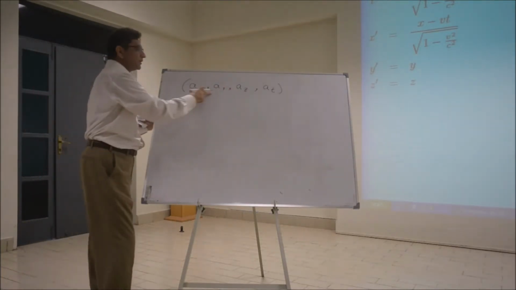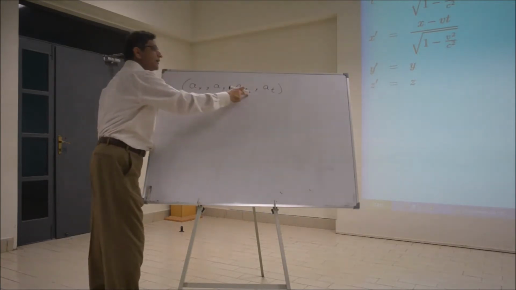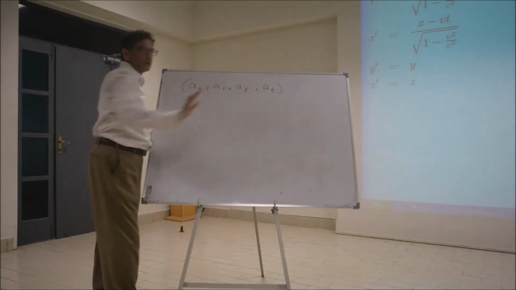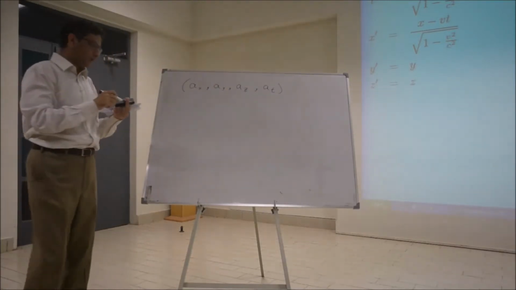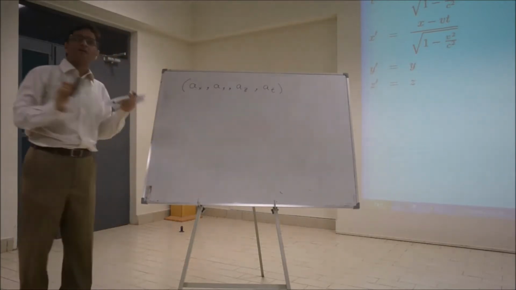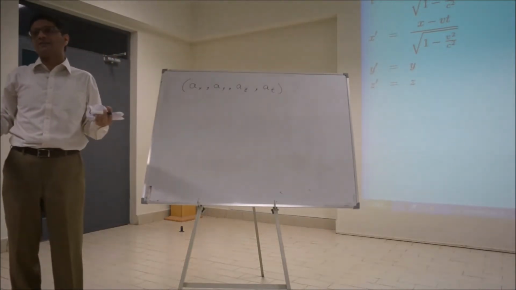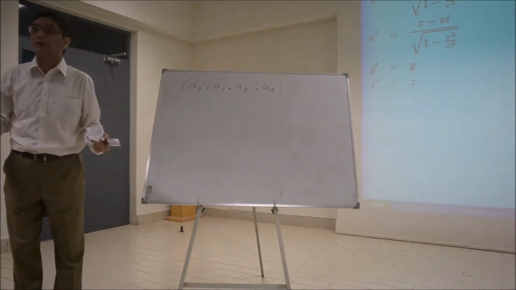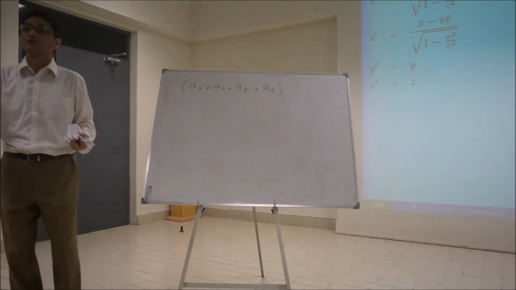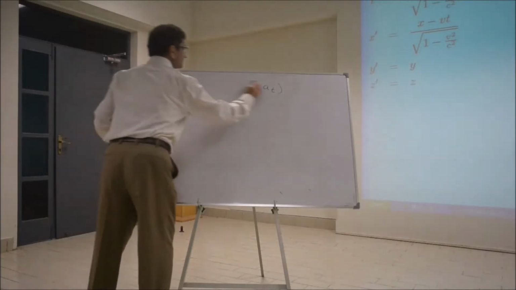You may have all these three as positive and that as negative, or all these three as negative and this one as positive. I'll come back to that point later. Okay? So now it means your acceleration has to be a 4-acceleration. Your velocity will have to be a 4-velocity. Displacement is 4-displacement. And a 4-force. Right? All have 4 components.